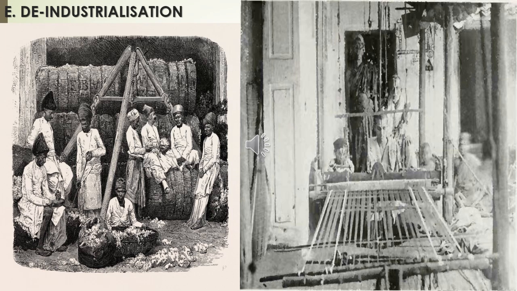Then deindustrialization. During the first half of the 19th century, Western countries were experiencing industrialization. India suffered a period of industrial decline. So many industries began to exist in European countries, but India suffered a period of industrial decline.